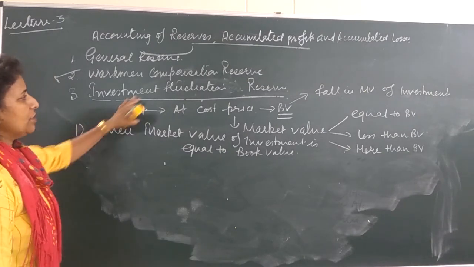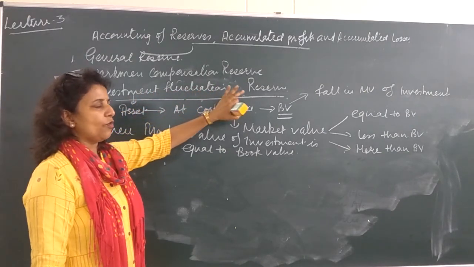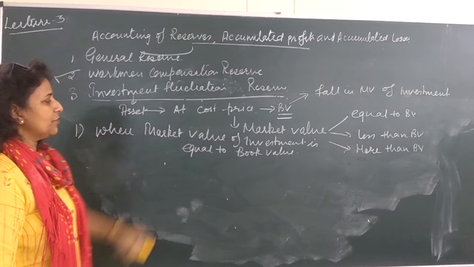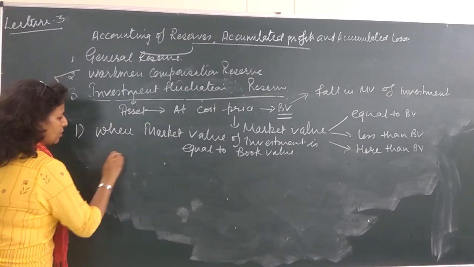That means whatever reserve we have created, there is no fall in investment, so that reserve is a free reserve. For that we need to put the entry.